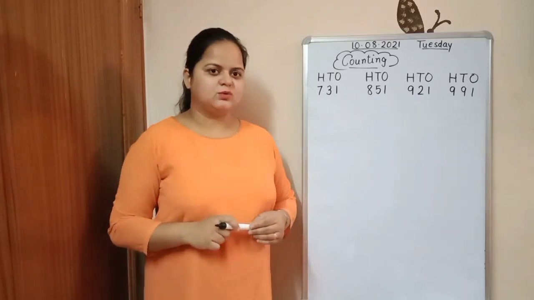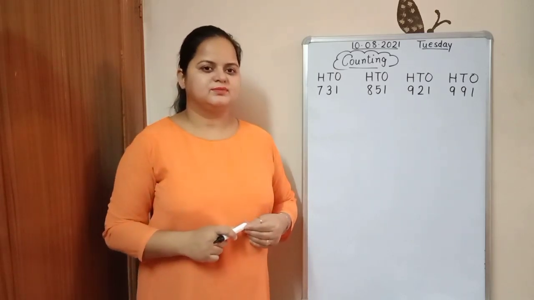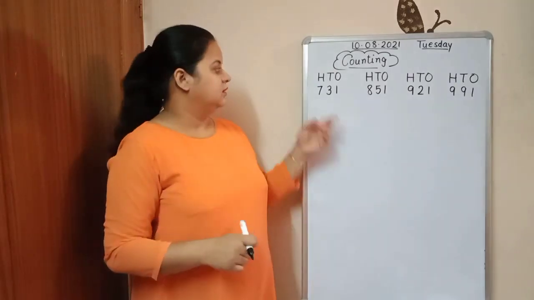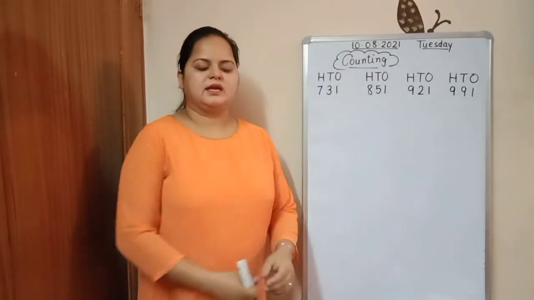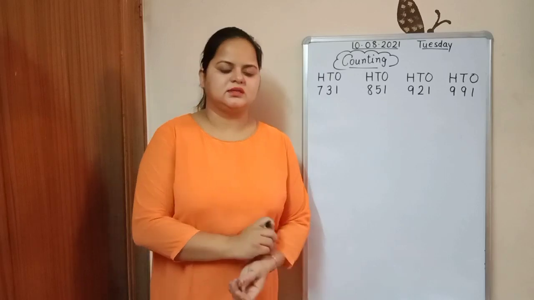Can I start now? Are you ready? Okay. The first line is 731.